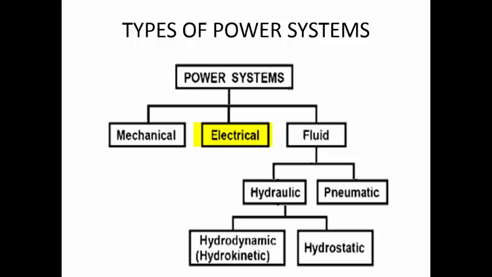The next type of power system is the electrical power system, where we are generating electrical power and supplying it to a system, and at the output we usually get a rotary motion, or we can get a linear motion. If you take an electrical motor and supply electrical power, the shaft of the motor is going to rotate and you have the rotary motion. By using certain mechanical elements, it is possible to convert the rotary motion into a linear motion.